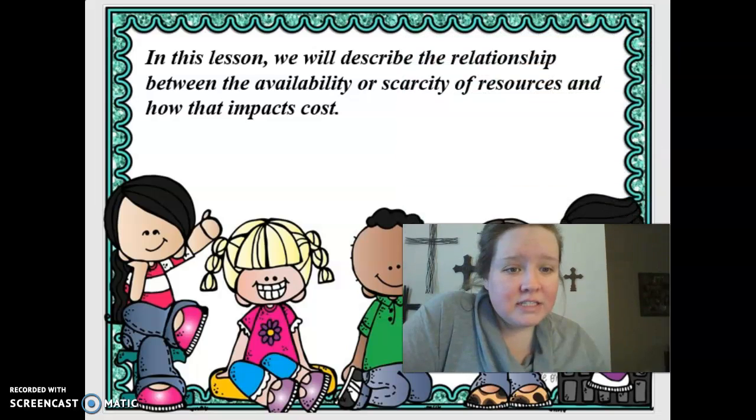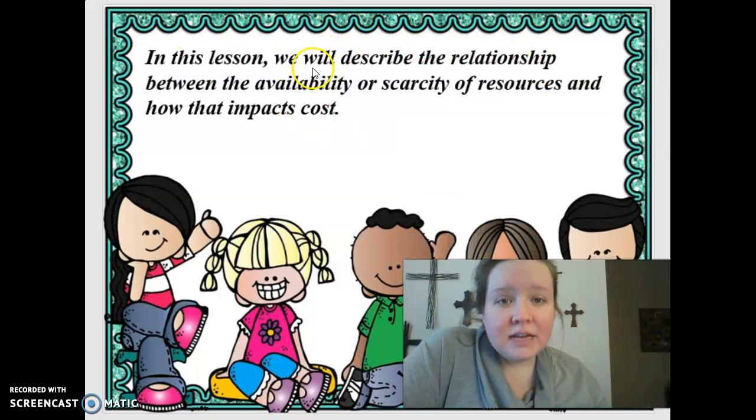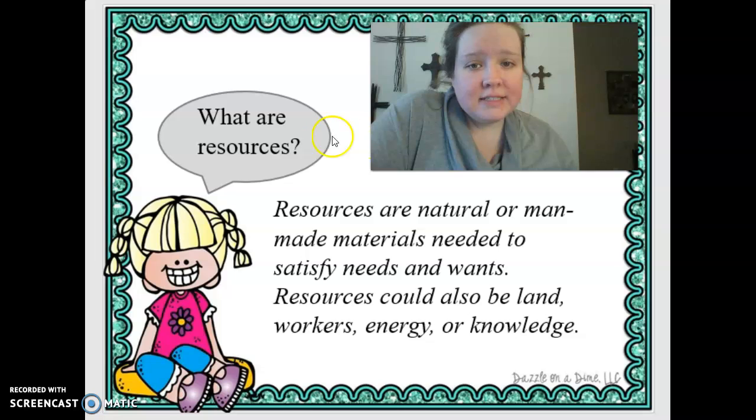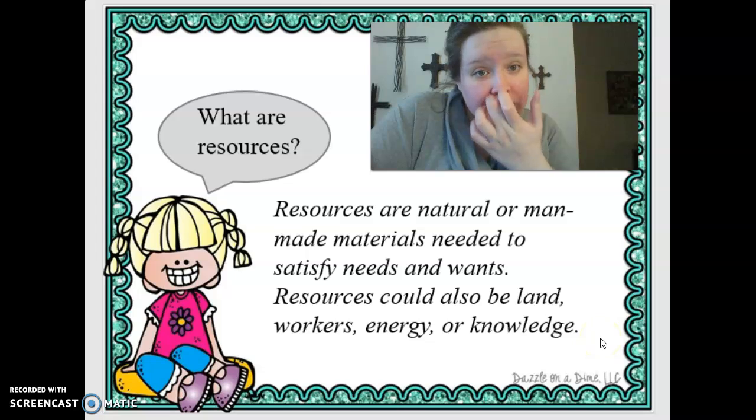So in this lesson, we're going to describe the relationship between the availability or scarcity of resources and how that impacts cost. So what are resources? Resources are natural or man-made materials needed to satisfy the needs and wants. Resources could also be land, workers, energy, or knowledge.